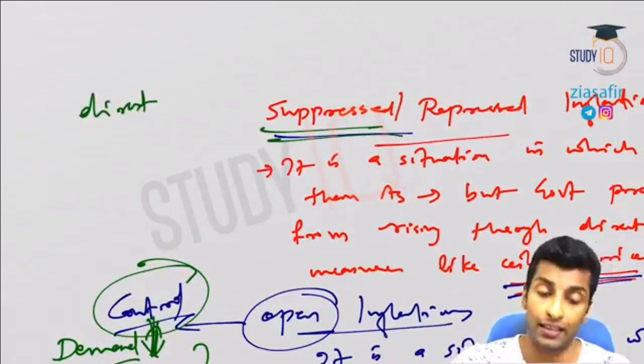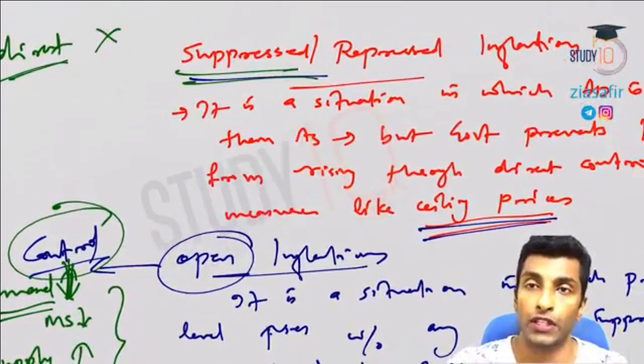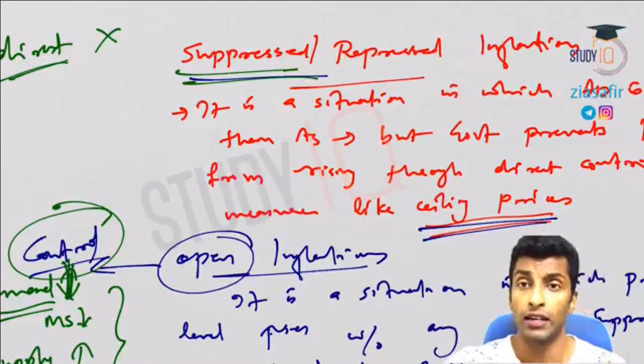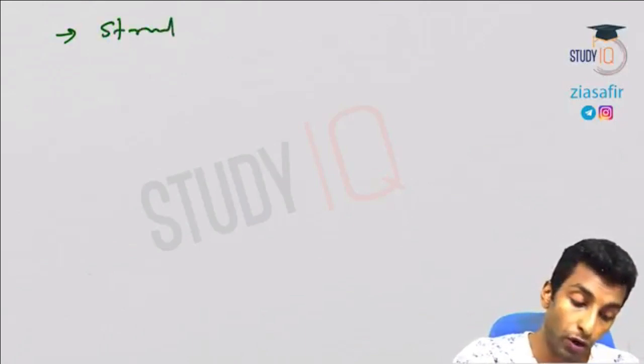Suppressed inflation is direct action. You are fixing the price. There is no monetary policy or fiscal policy or supply side measure involved. You are fixing the price. So I hope you understood the difference. Suppressing inflation and controlling it are entirely different. Next is structural or bottleneck inflation.